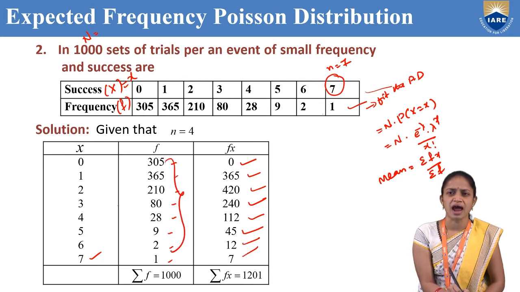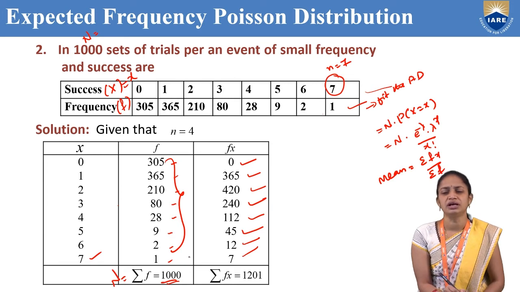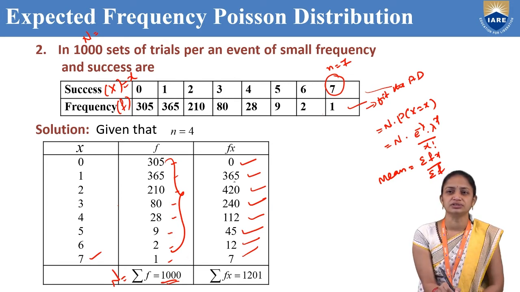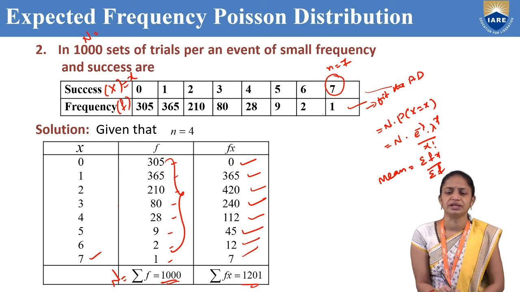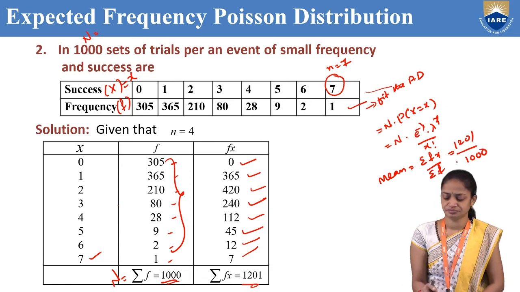So if we add all these frequencies, we get 1000. That is nothing but summation f equal to 1000, that is, capital N value is here 1000. Summation of fx is 0 plus 365 plus 420 plus 240 plus 112 plus 45 plus 12 plus 7, which is 1201. So here we have summation fx is 1201 and summation f is 1000.